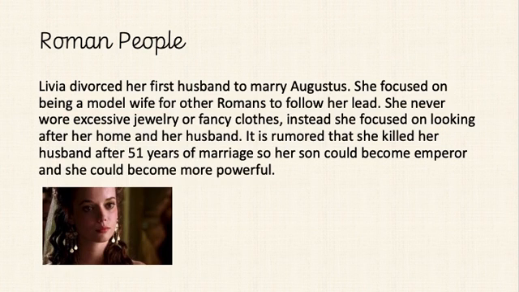Right, and Livia. So finally we are on to a Roman woman. Livia divorced her first husband to marry Augustus. She focused on being a model wife. That doesn't mean she pranced around catwalks. It means that she was setting a good example for other people to follow her lead. She never wore excessive jewellery or fancy clothes. Instead, she focused on looking after her husband and her home. It is rumoured that she killed her husband after 51 years of marriage so her son could be emperor and so she could be more powerful.